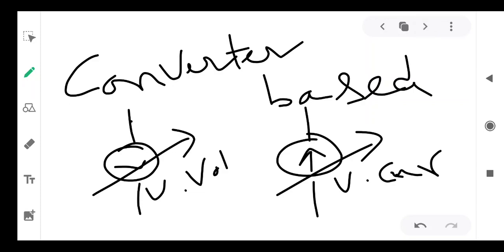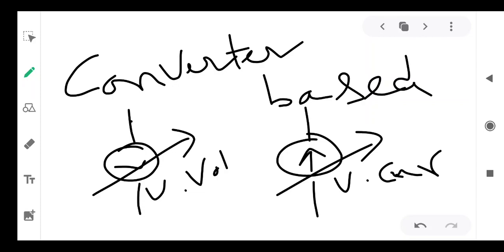Coming to the next one, converter based type. Here the equivalent models of the converter based controllers are variable voltage source and variable current source.